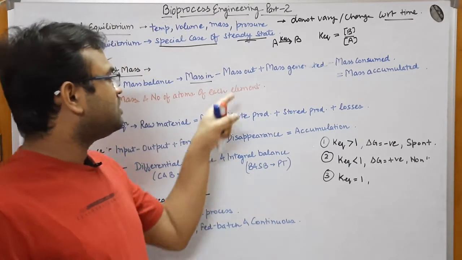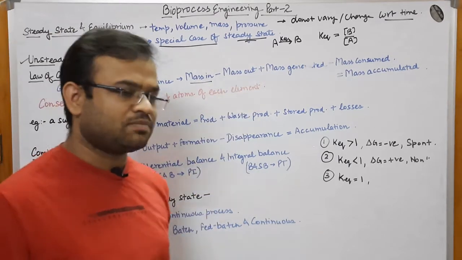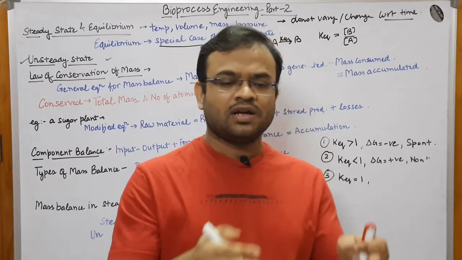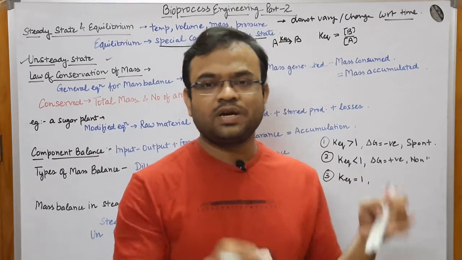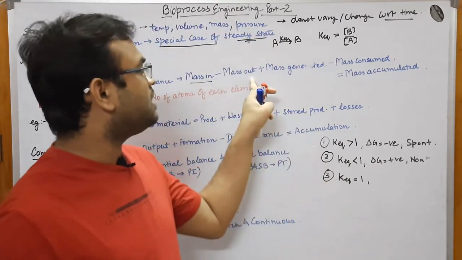Now, whenever you subtract the mass out, suppose I am talking about a continuous fermenter over here, I would be taking out the mass from the fermenter continuously. So this would be the mass out.